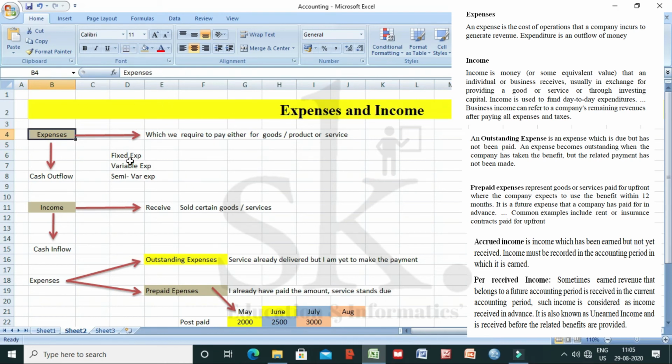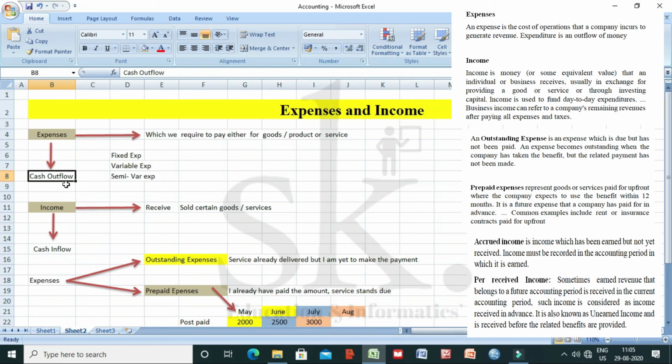We will discuss in detail when we discuss the classification of expenses. Now the expenses can be with respect to raw materials, wages, factory expenses, advertisement expenses, all which relate to cash outflow of money. That means cash going out from the pocket or cash going out from the fund of the organization.